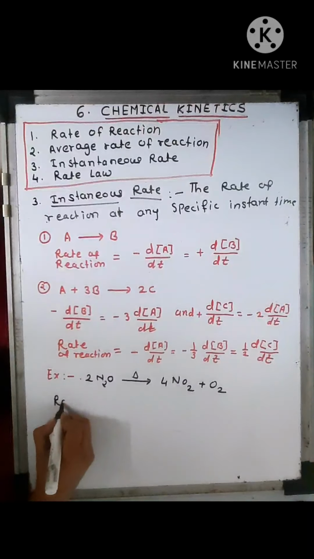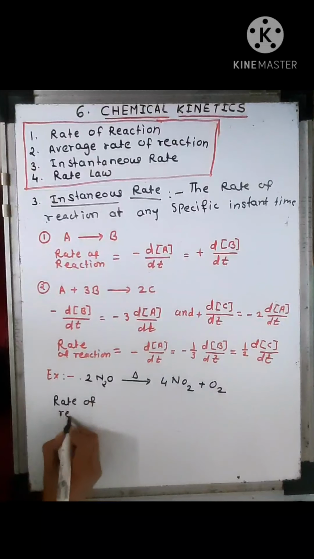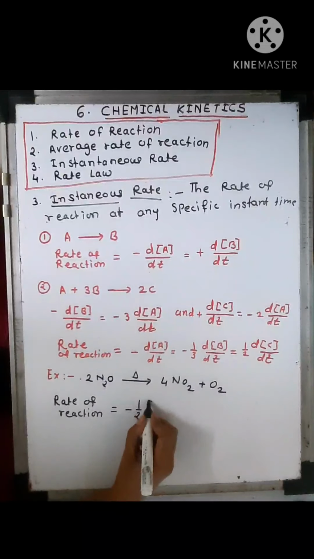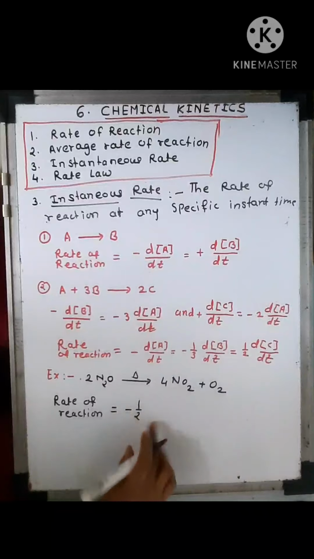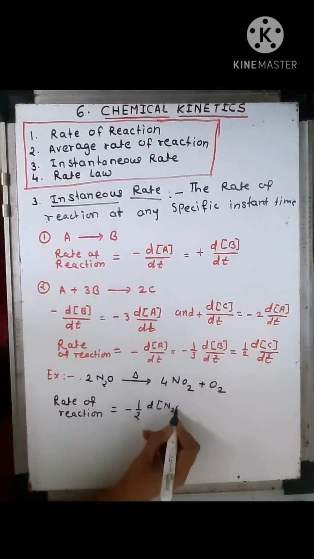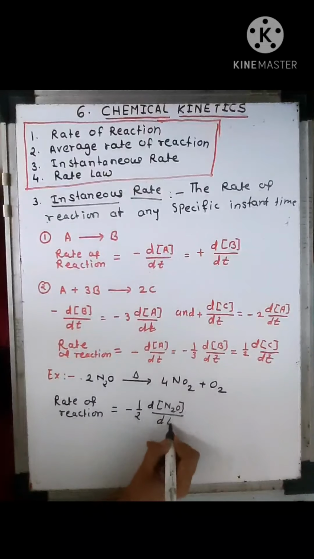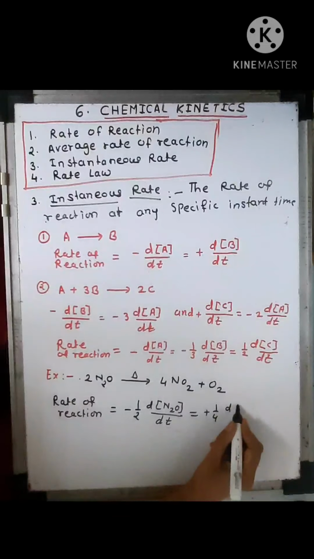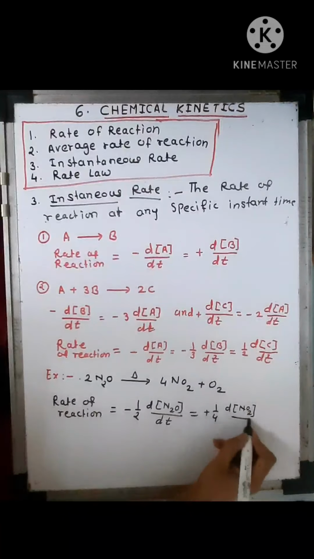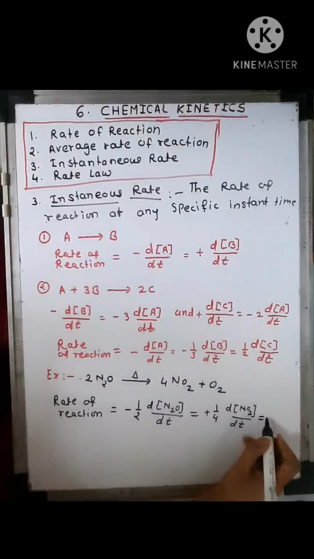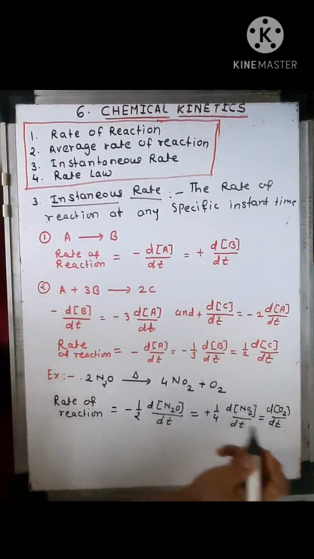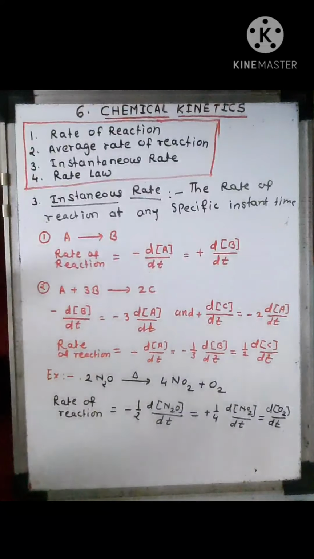Then rate of reaction is equal to minus half d concentration of NO2 upon dt, equal to positive 1/2 of d NO upon dt, and equal to d of oxygen upon dt.